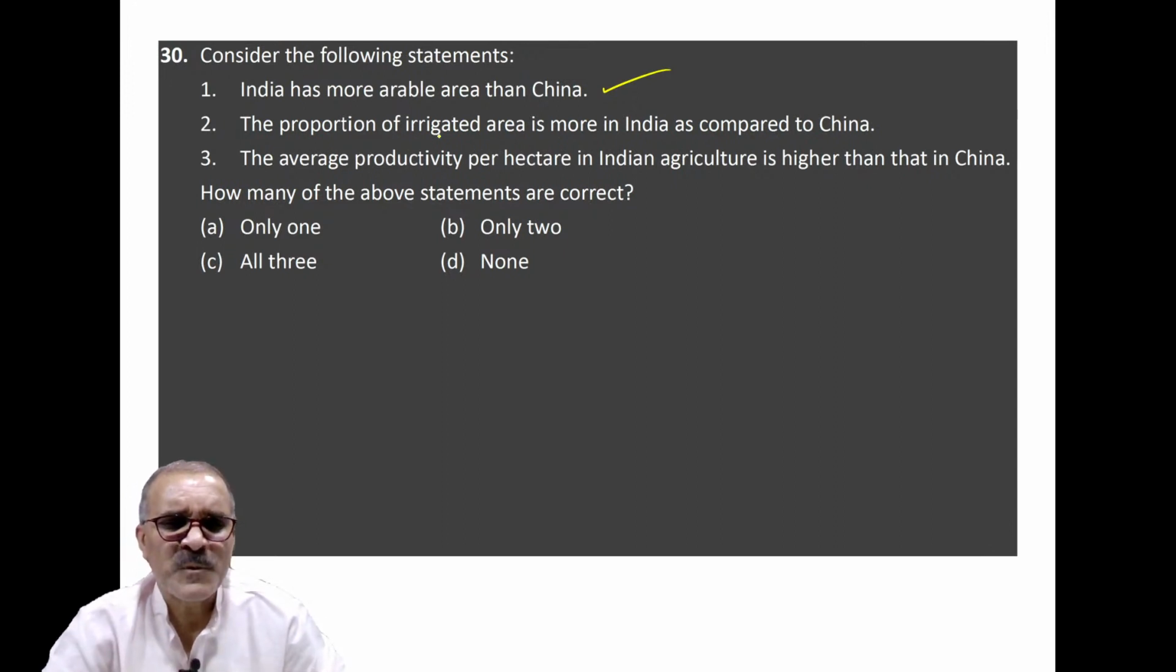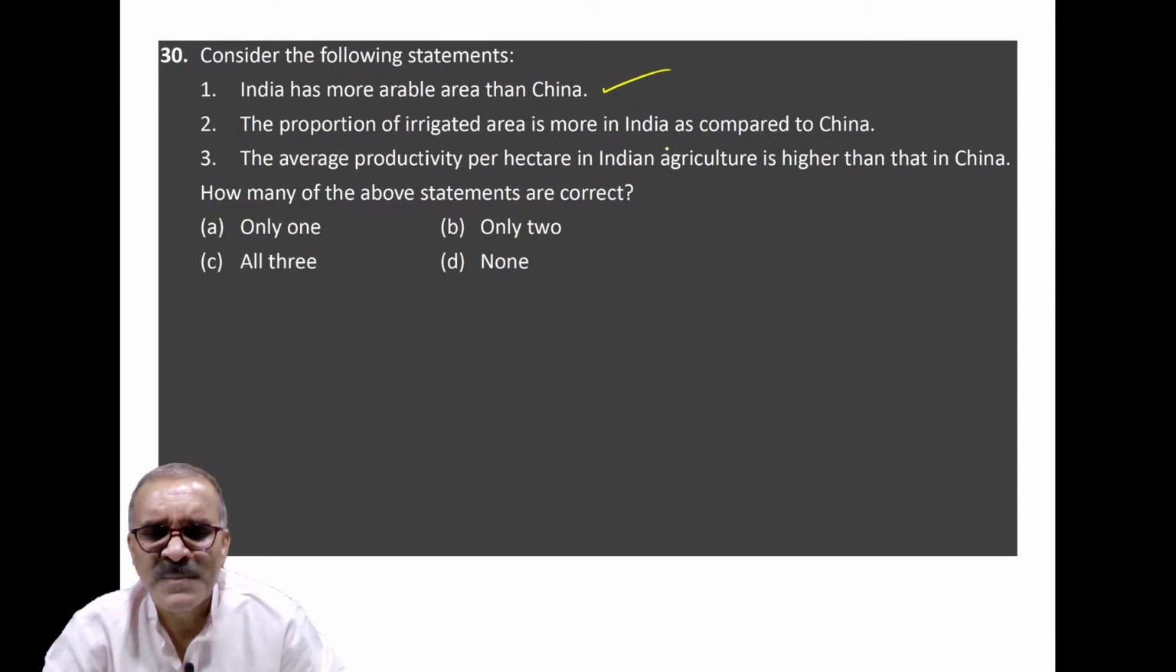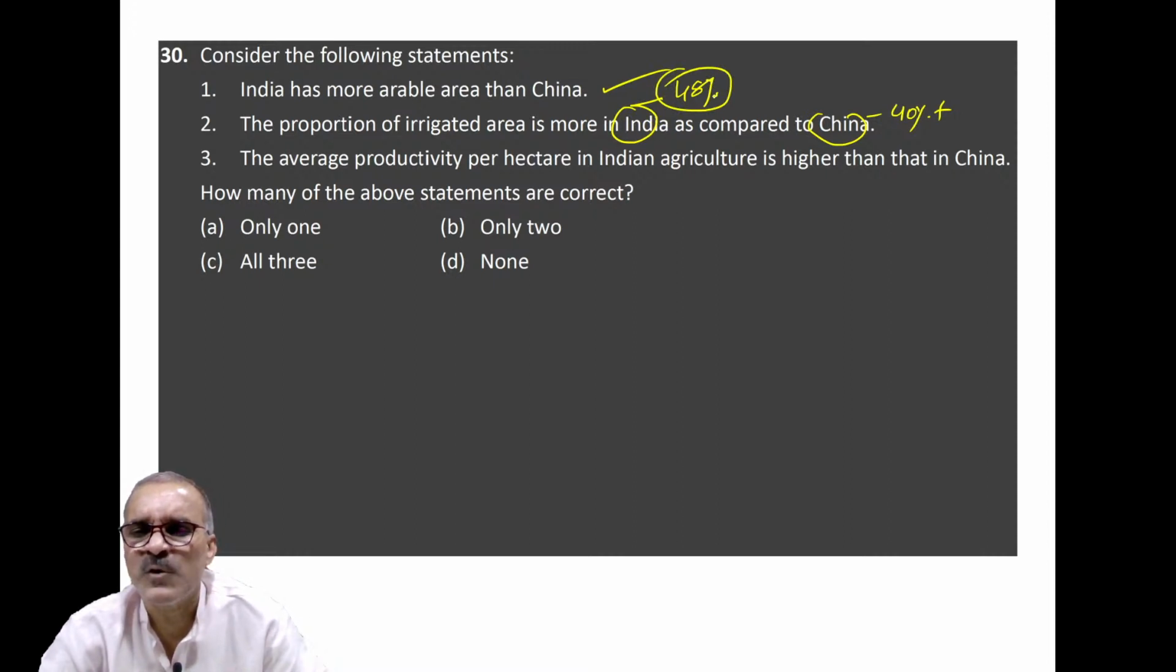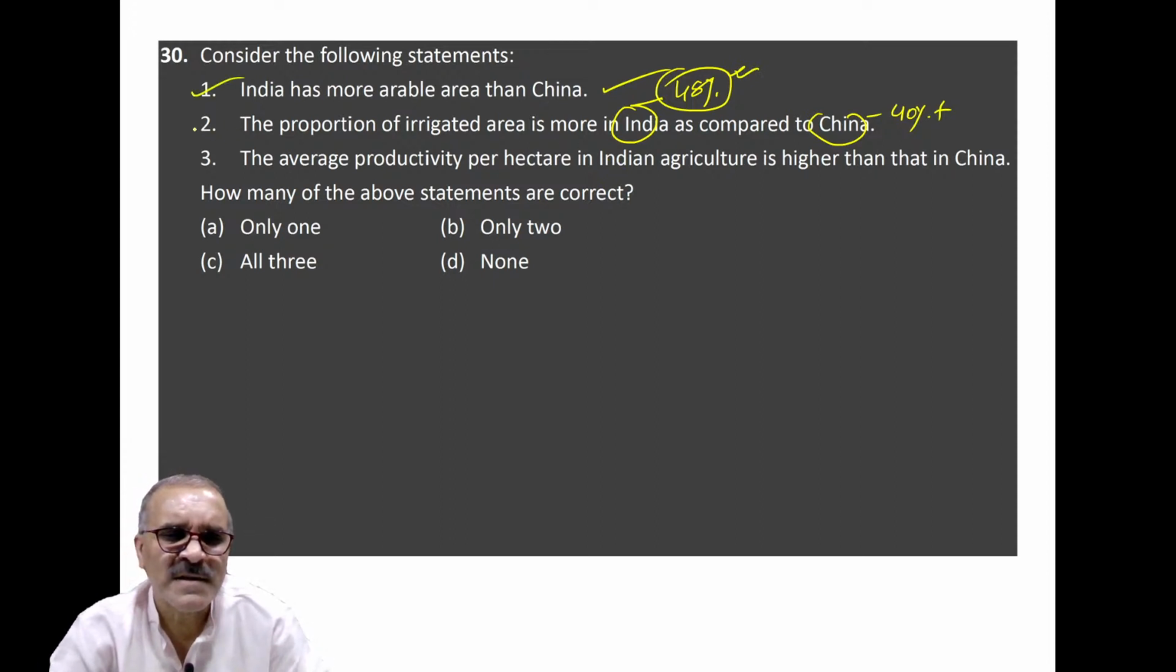Second is the proportion of irrigated area is more in India as compared to China. It is correct. Because in case of China, it is around 40% plus. And in case of India presently, it is around 48%. Precisely speaking, it is 47.54%. You can refer my book also. So this statement is correct, this statement is correct.